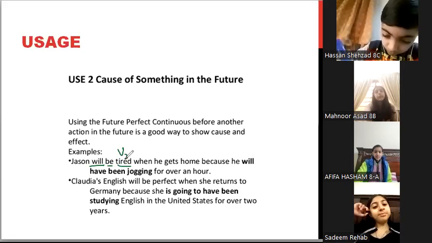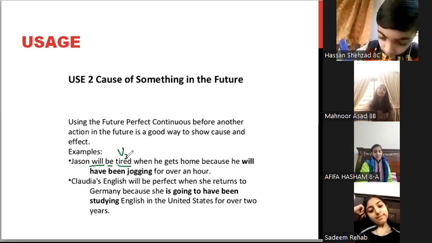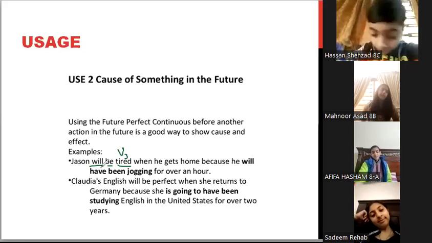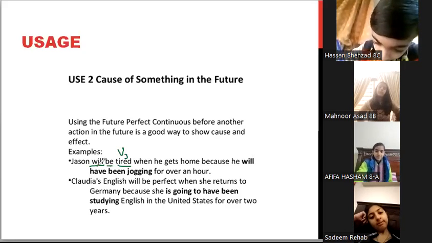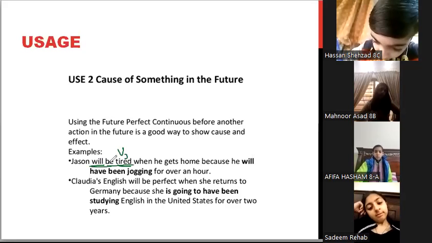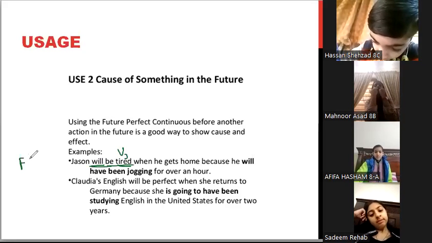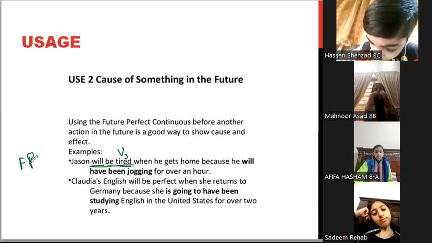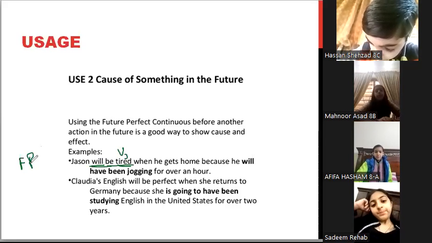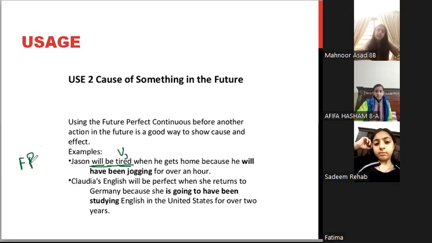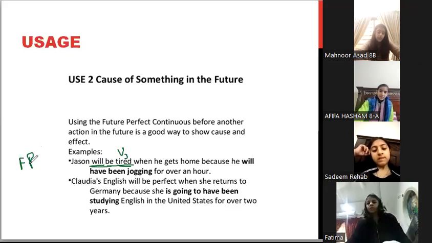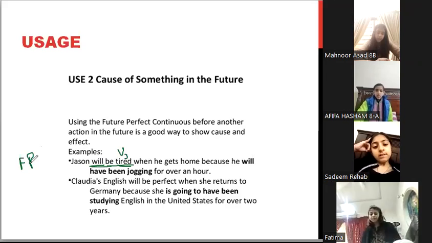Third form of the verb. ठीक है? क्योंकि third form of the verb use हुई है along with be, helping verb be, इसलिए will be tired जो है ये future perfect है. Perfect continuous इसलिए नहीं है क्योंकि continuous में हमेशा ing आता है. ठीक है? Will be tiring अगर होता तो ये future continuous होता. ठीक है? लेकिन will be tired है. ed third form of verb है. Third form of verb हमेशा perfect में आती है.